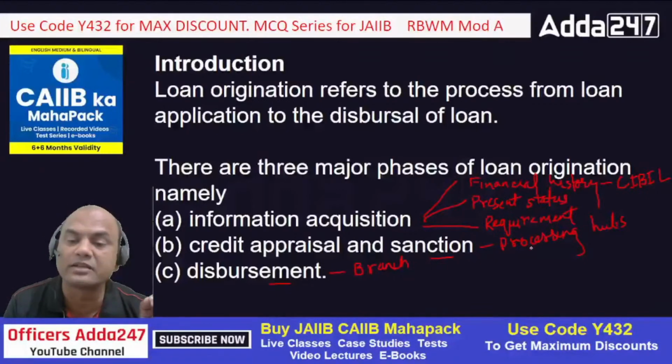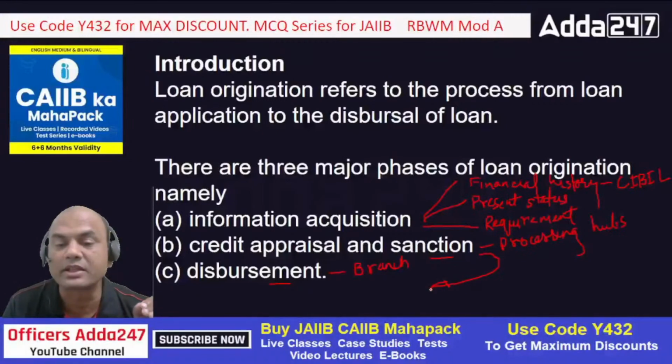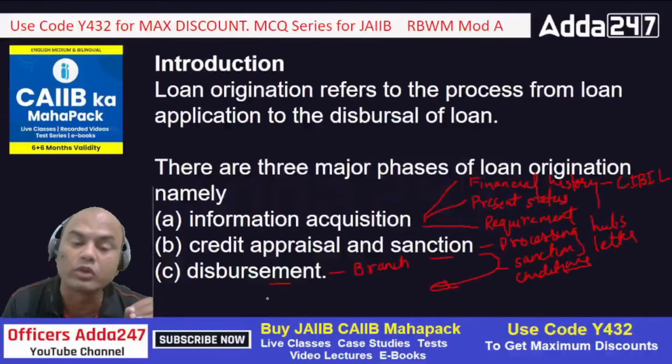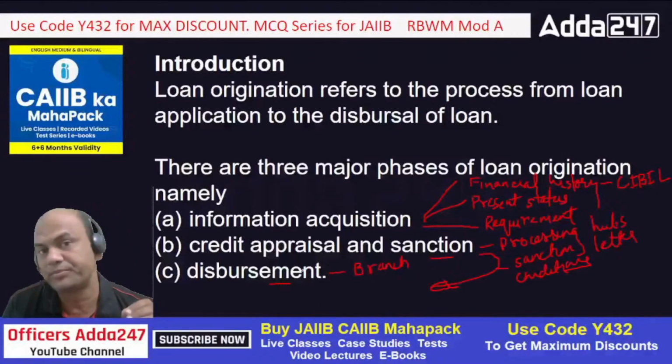The sanctioning hub will always give you the sanction letter. Remember this, sanction letter. This sanction letter will have some conditions, okay? These conditions need to be followed by the branch while disbursement.